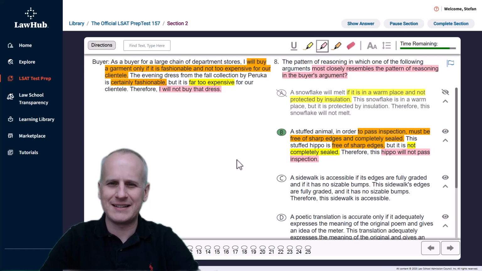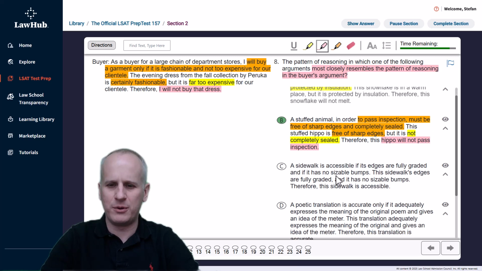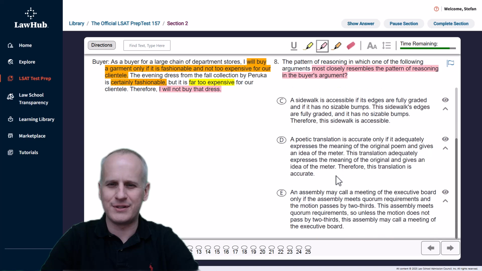So if you recognize that all of these pieces match in choice B, you might move a little bit more briskly than we will here, especially if you're aiming for a 165 plus or a 170 plus on the LSAT. But for the purposes of this video, we will scroll on down and take a look at the remaining answer choices and find explicit reasons to eliminate them. Starting with choice C, a sidewalk is accessible if its edges are fully graded and if it has no sizable bumps. So once again, we've got conditional statements of sufficiency, not necessity. So those ifs can allow us to eliminate C almost immediately.